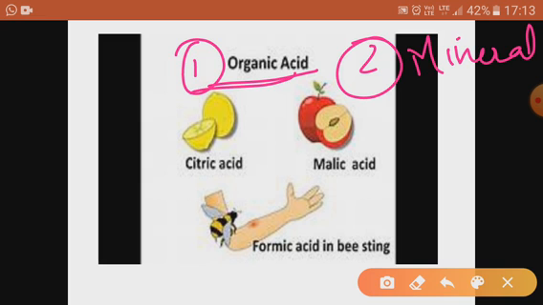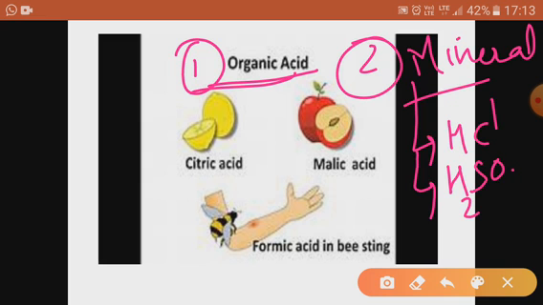Organic acids are mild and weak acids, and mineral acids are considered to be strong acids, because they produce a burning sensation on skin and they are also corrosive in nature. So mineral acids you find in your labs, like hydrochloric acid, then you have H2SO4, sulfuric acid. Not only this, you get your nitric acid, HNO3. So these are the mineral acids, strong acids, which are not edible.